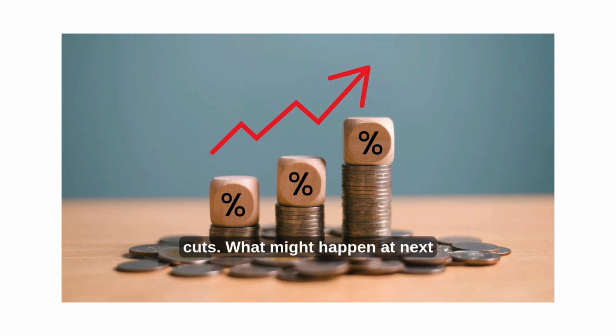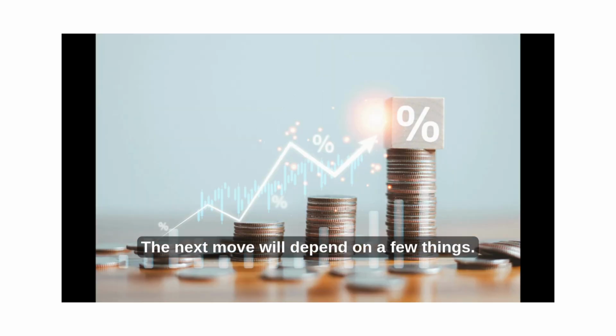What might happen at the next interest rate announcement, June 4, 2025? The next move will depend on a few things. If trade tensions get worse, the bank might cut rates again to help cushion the economy. If inflation starts rising or the economy shows signs of resilience, they might hold or even raise rates later. Right now, markets are split, with a 50-50 chance of another rate cut in June.